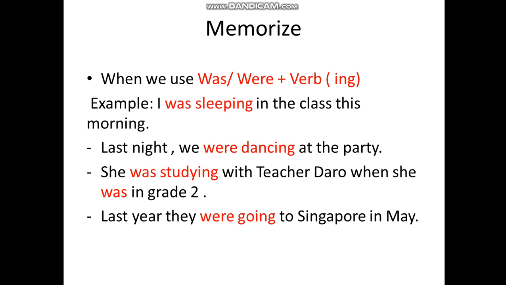And the last one: Last year they were going to Singapore in May. Last year they were plus the verb go, which must add ing, right? So I would like you to remember this also: when you use was and were plus a verb, the verb must add ing.